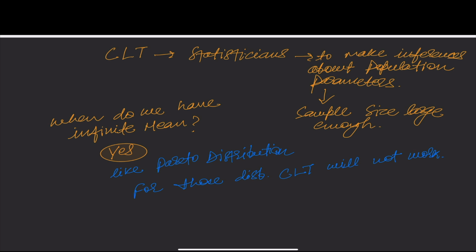There are extensions to central limit theorem that work, and there are many forms of central limit theorem because it's such a fundamental theorem that there are many ways of writing it. So there are a lot of extensions even to distributions which have infinite mean. So it is a very fundamental area of research even today. I will discuss the Pareto distribution in a separate session.